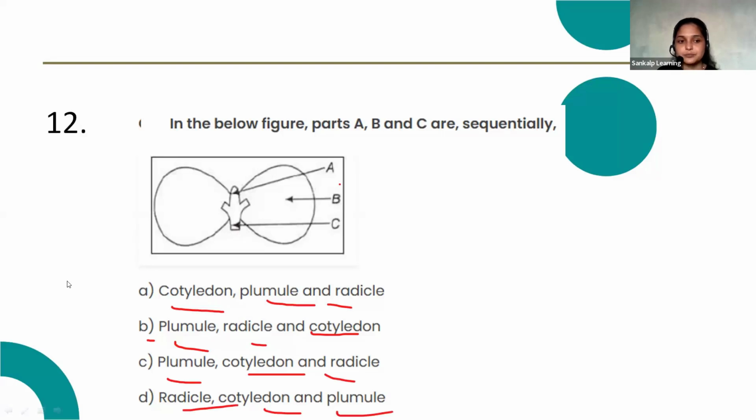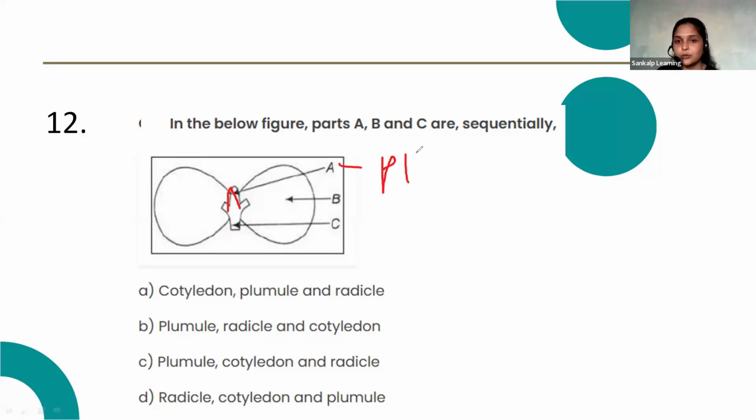Here, part A is the part of the seed that will develop into shoot. That is called a plumule. Part B, these both are cotyledons. It has two cotyledons, so it is a dicotyledonous seed. So B is the cotyledon.